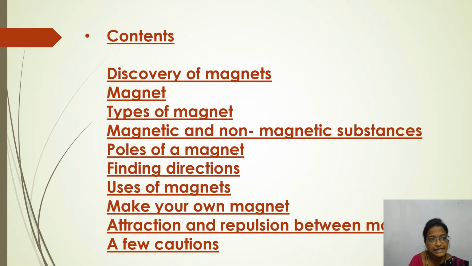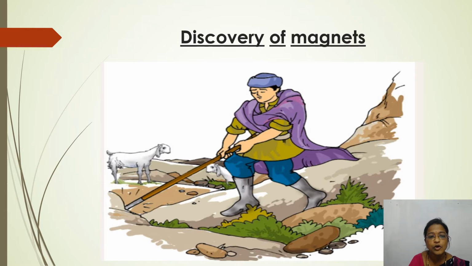So first is the discovery of magnets. How were magnets discovered? There is one small story regarding this. Who found out about magnets? There is a story about a shepherd named Magnus who lived in ancient Greece. He used to take his herd of sheep and goats to the nearby mountains for grazing.